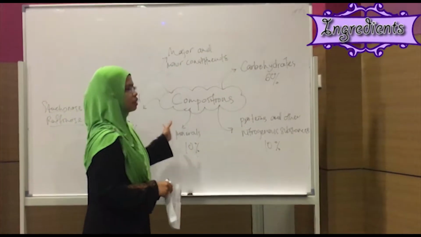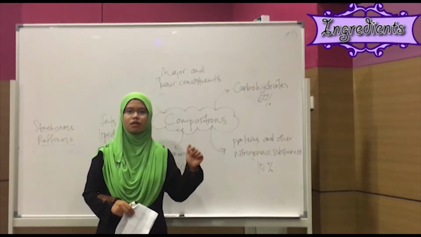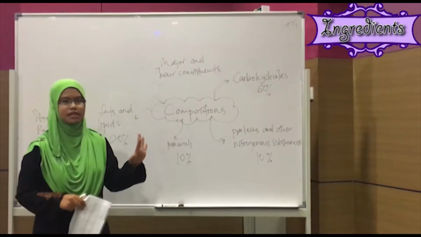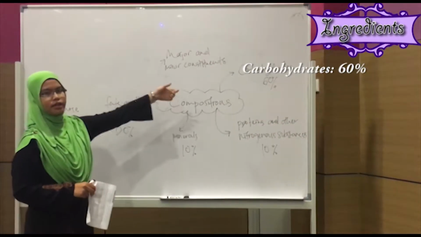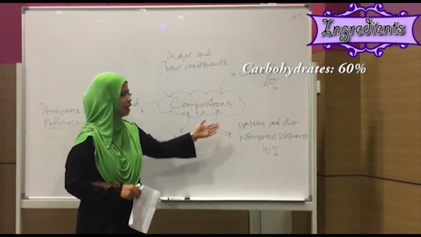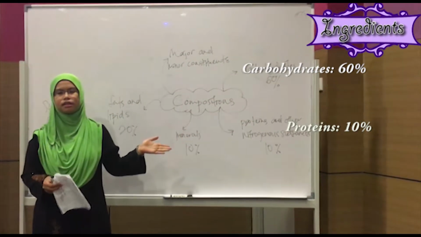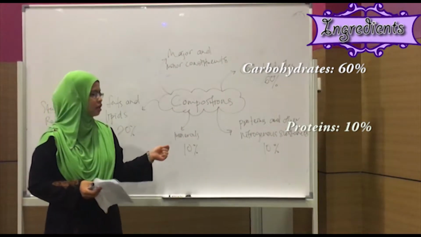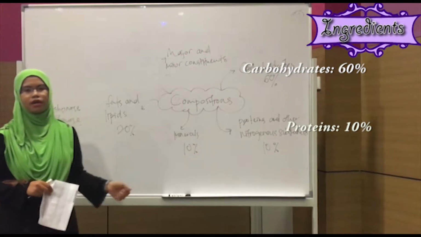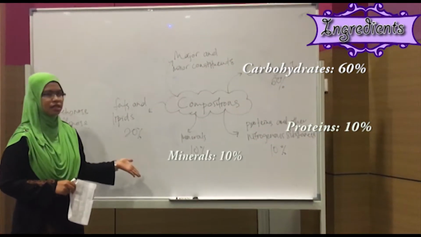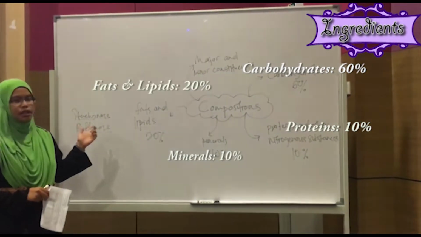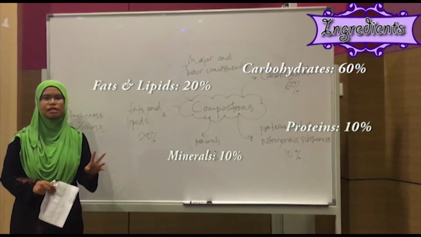Back to our topic, the major constituents of the soy molasses itself are carbohydrates, which is 60%, and we have proteins and other nitrogenous substances, about 10%. We have minerals at 10%. We also have fats and lipids at about 20%.